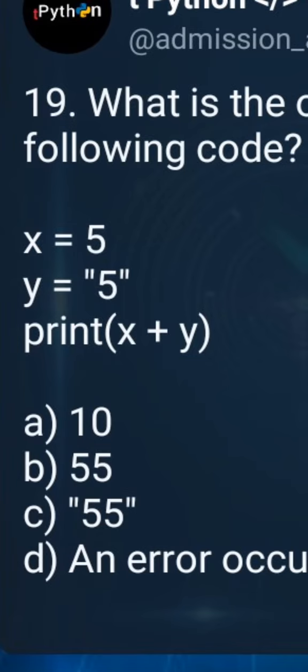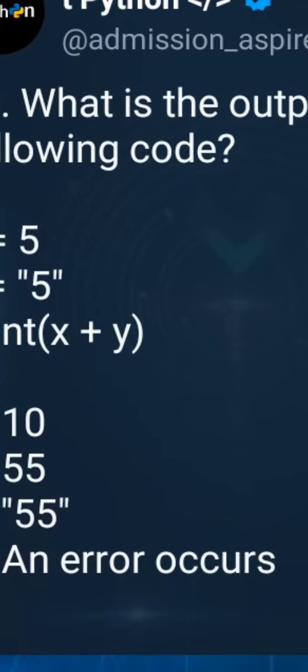So it is an error, and your program will crash. So the correct answer is D, an error occurs.